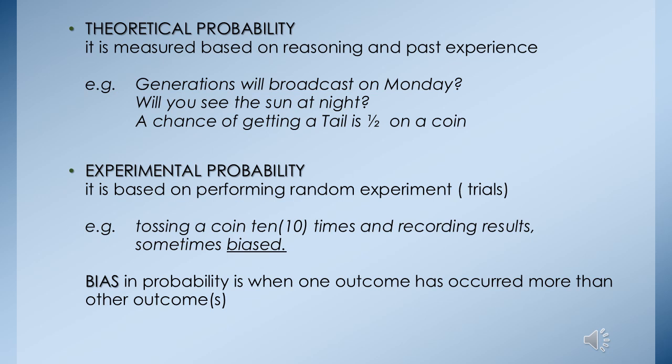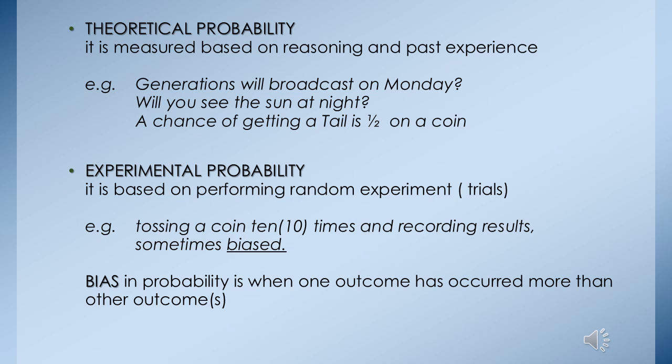We do have the other one, experimental probability, which is based on performing random experiments or trials as you wish. So you will be performing the trials to see if you will get the specified percentage. For example, let's say you toss the same coin that you know the chance to get a tail is 50%, and a chance to get a head is 50%. And then you toss the coin 10 times and record the results.